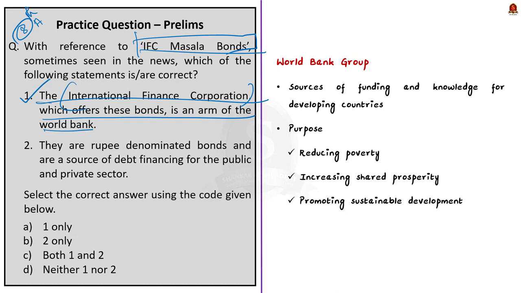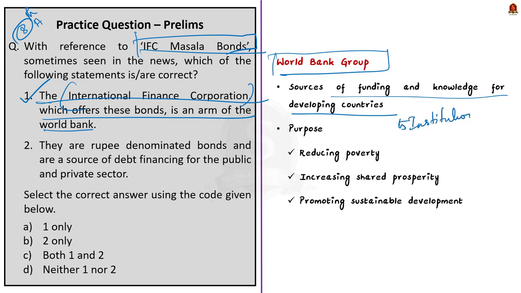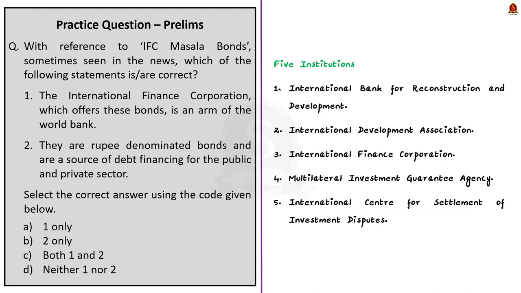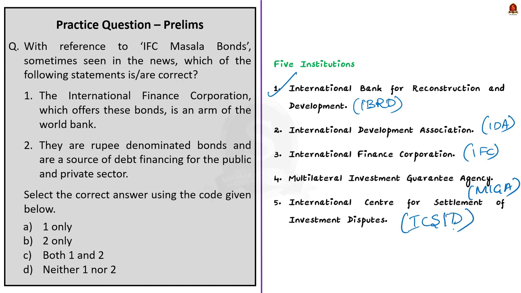See, we know that the World Bank Group is one of the world's largest source of funding and knowledge for developing countries. It consists of 5 institutions. They share a commitment to reduce poverty, increase shared prosperity, and promoting sustainable development. The 5 institutions include IBRD, which is International Bank for Reconstruction and Development, then IDA, International Development Association, then IFC, International Finance Corporation, then MIGA, Multilateral Investment Guarantee Agency, and ICSID, which is International Center for Settlement for Investment Disputes. So if you know this, you can easily come to the conclusion that statement 1 is correct.